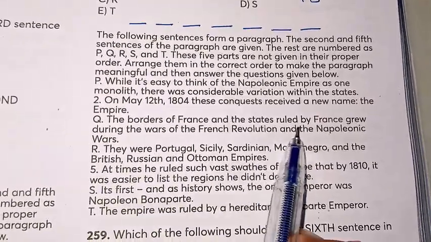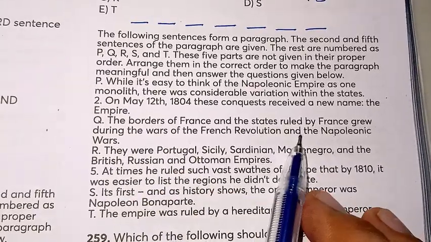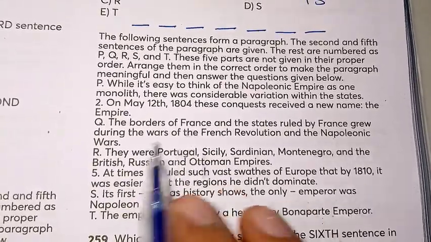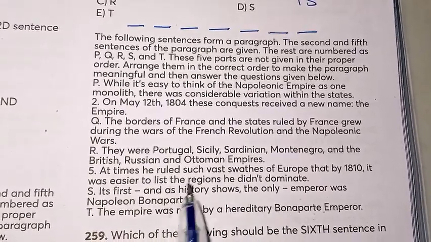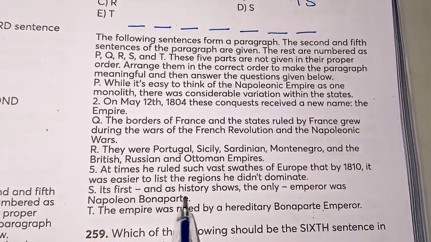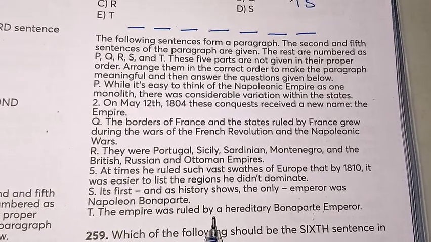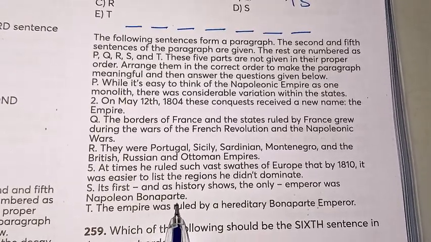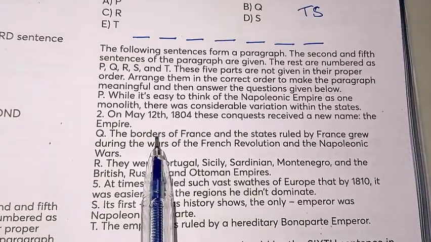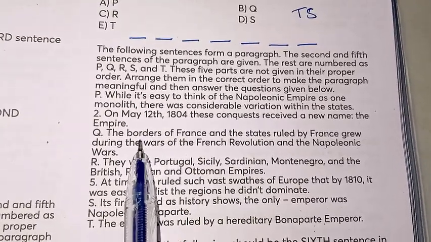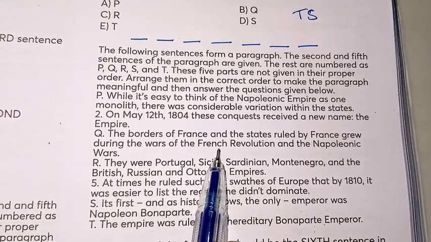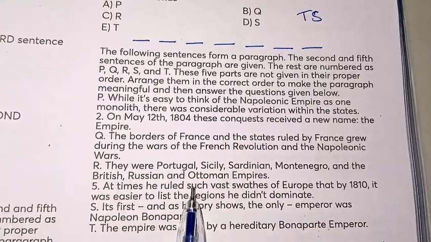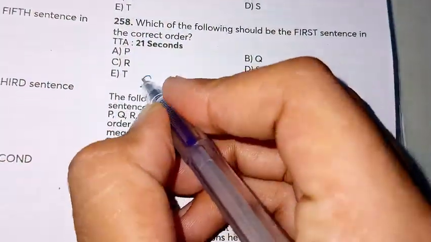Then Q: the borders of France and the states ruled by France grew during the wars of the French Revolution and the Napoleonic Wars. S and T is a pair. Its first and history shows, the empire was ruled. So this is telling about some empire, but in Q it is given what that empire was. It means Q is the starting statement.